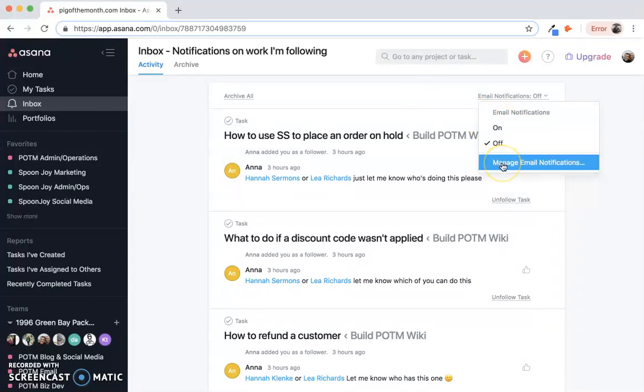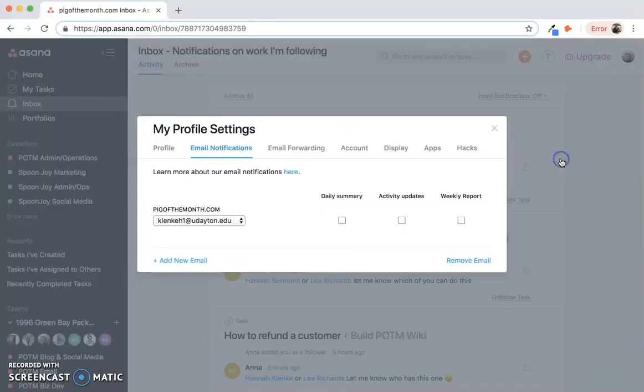You can also manage your email notifications more in depth by clicking this bottom option. You can have daily summaries, activity updates, and weekly reports sent to your email, and this is the email you initially signed up with. You can also add new emails.